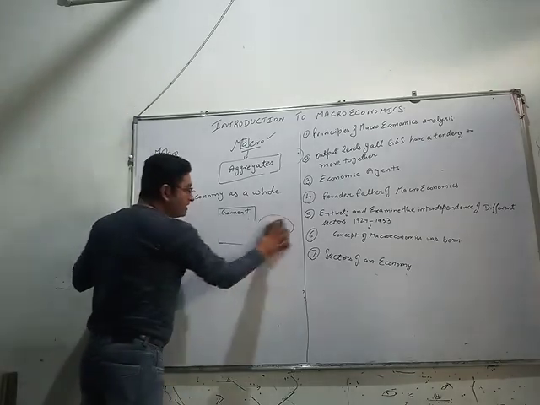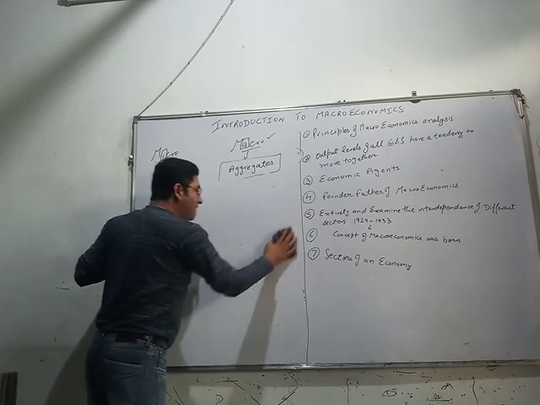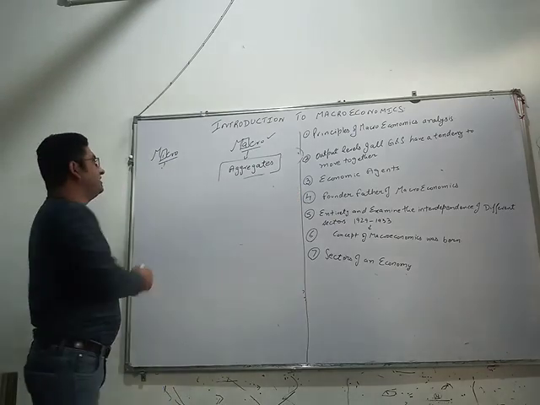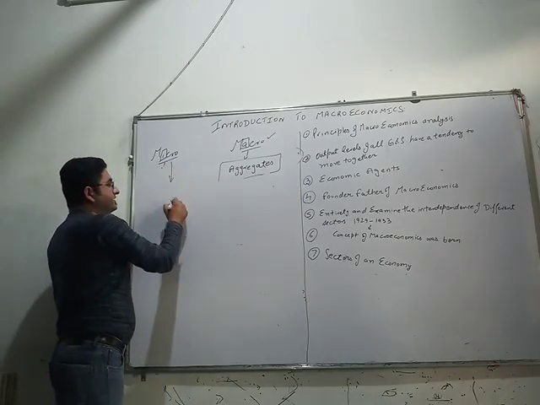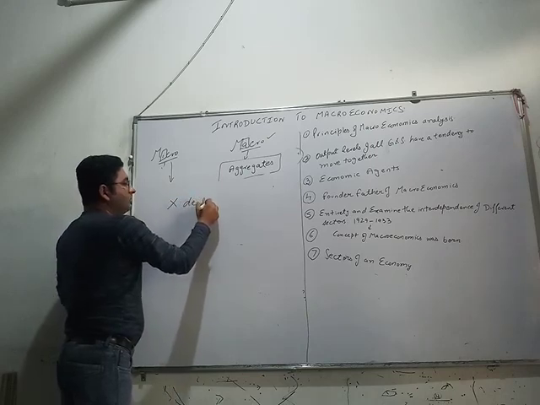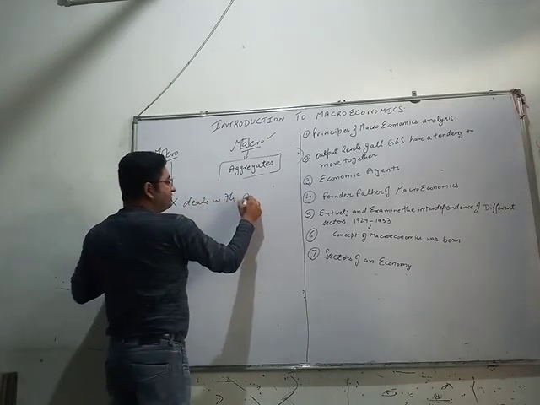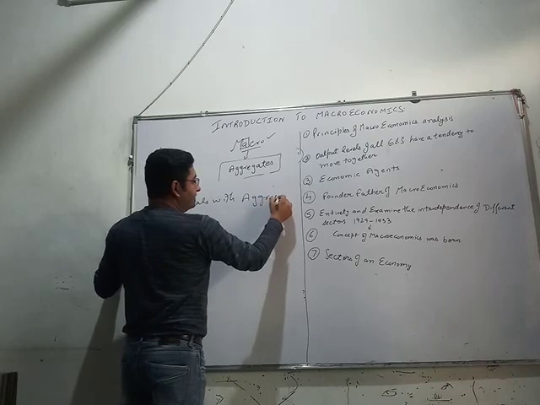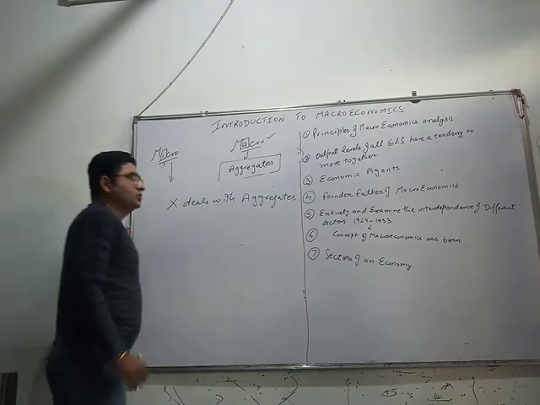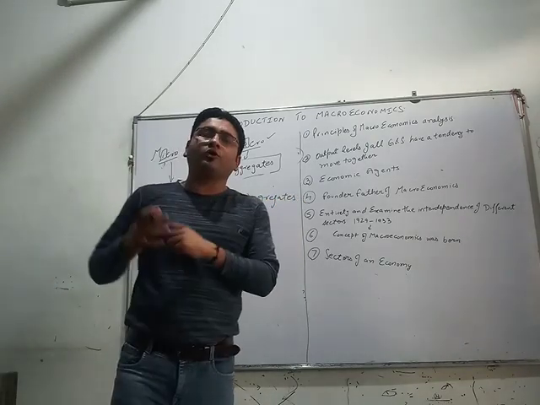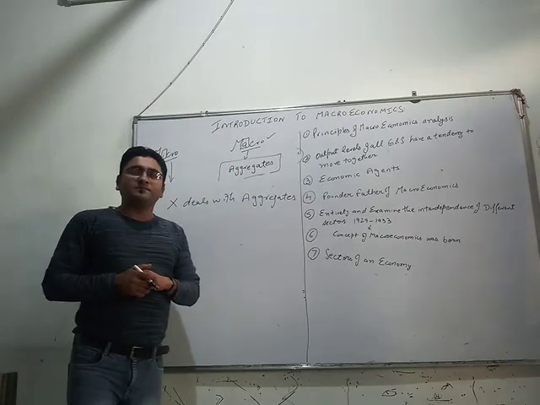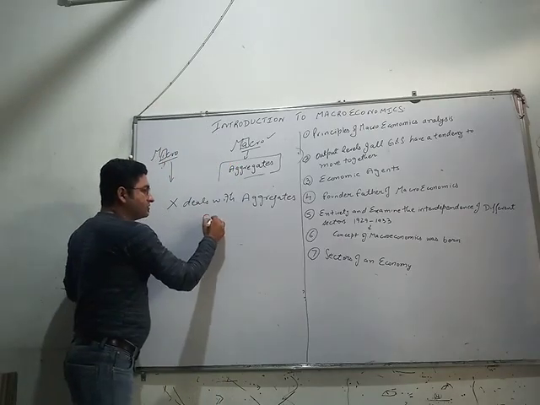Now, here a question arises: microeconomics does not deal with aggregates. So what would be the answer? True or false? The answer would be false.